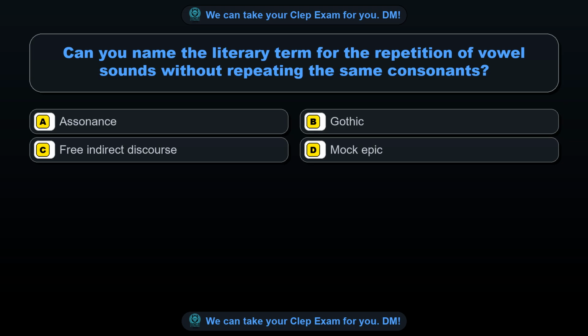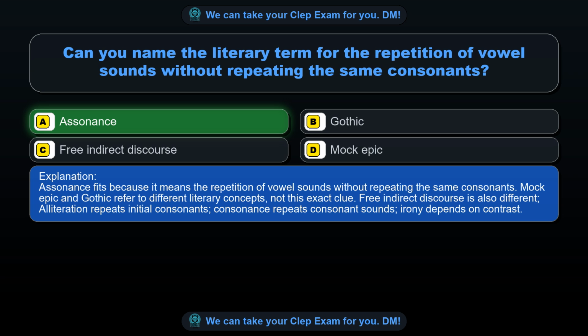Question 24. Can you name the literary term for the repetition of vowel sounds without repeating the same consonants? Option A. Assonance. Option B. Gothic. Option C. Free indirect discourse. Option D. Mock epic. The correct answer is option A. Assonance. Assonance fits because it means the repetition of vowel sounds without repeating the same consonants.